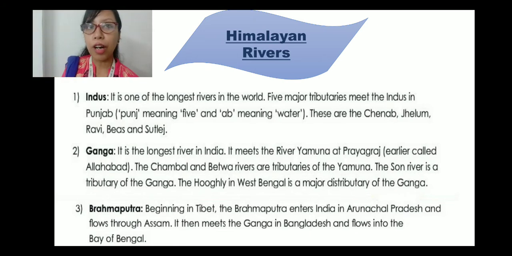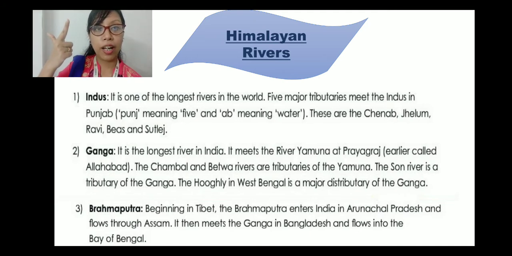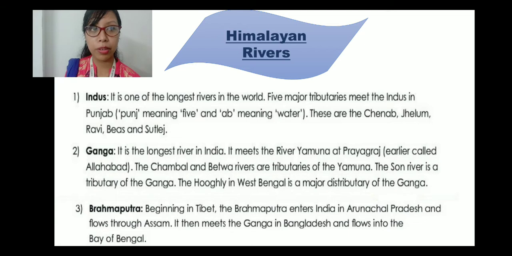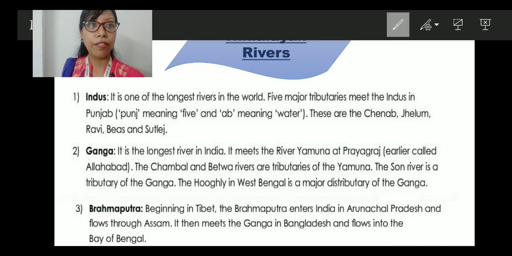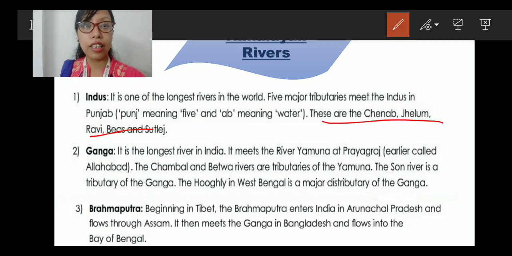Okay, and what are these? Which are the tributaries? Chenab, Jhelum, Ravi, Beas and Sutlej. Remember this one. These are the 5. You can underline this one. These are the main 5 tributaries of Indus. And always remember, because Punjab has these 5 rivers, that's why it is called Punjab. Punj means 5 and ab means water. Clear?